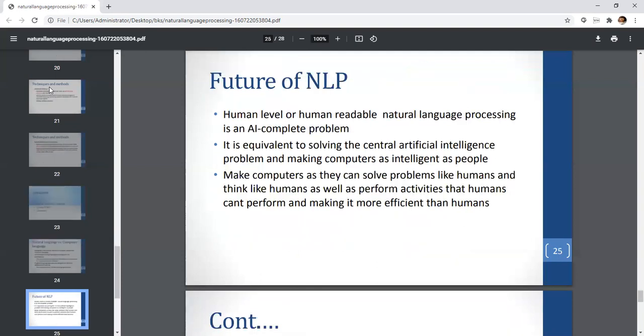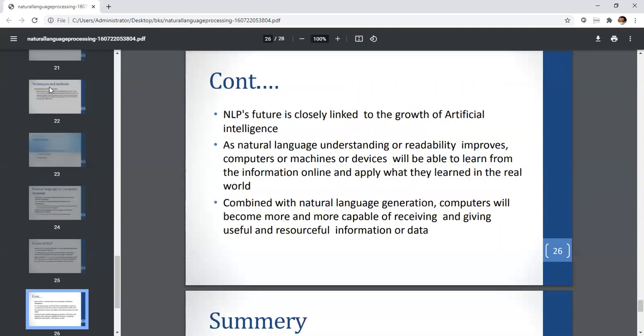Future of NLP: human-level or human-readable natural language processing is an AI-complete problem. It is equivalent to solving the central artificial intelligence problem and making computers as intelligent as people. Make computers so they can solve problems like humans and think like humans, as well as perform activities that humans can perform and make it more efficient than humans. So NLP's future is closely linked to the growth of AI.